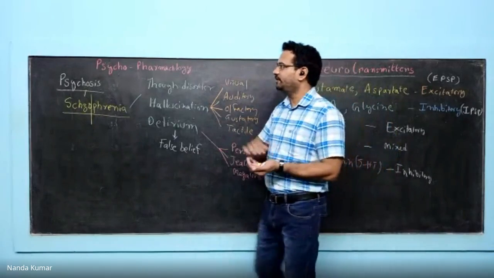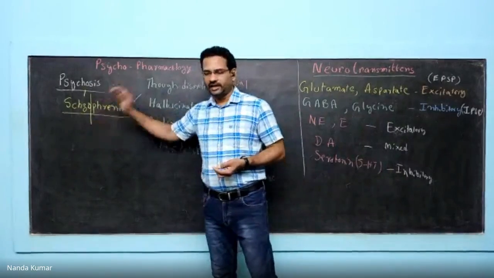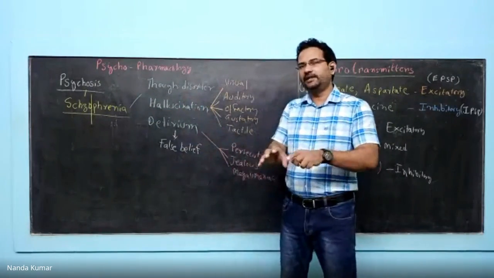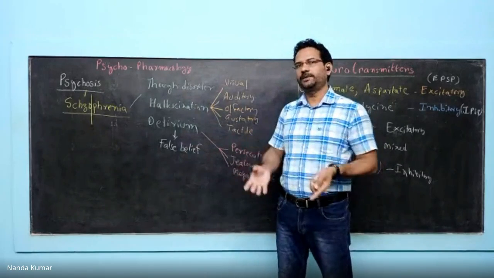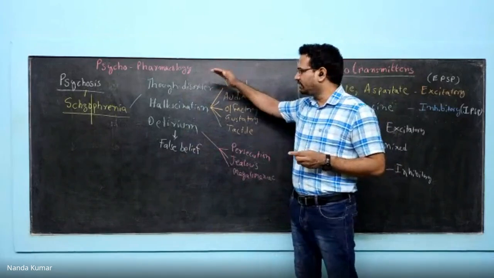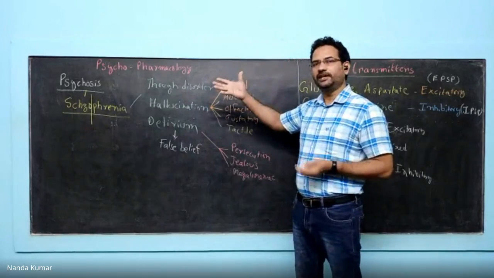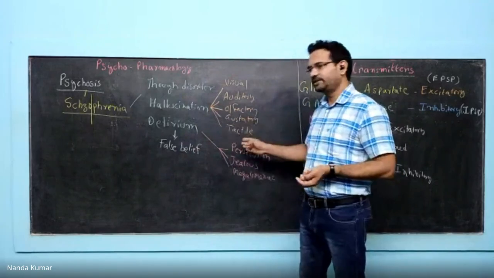Again, let me revise this briefly. Psychosis, the major psychological illness, is known as schizophrenia. Schism means split, phrenia means mental function. There is a split in mental function. They act impulsively without thinking. That is what is called a split in mental function. The major symptoms are thought disorder, hallucinations, and delirium. In thought disorder, negative auto suggestions will be there. Hallucinations are of these types, and delirium is of these types.